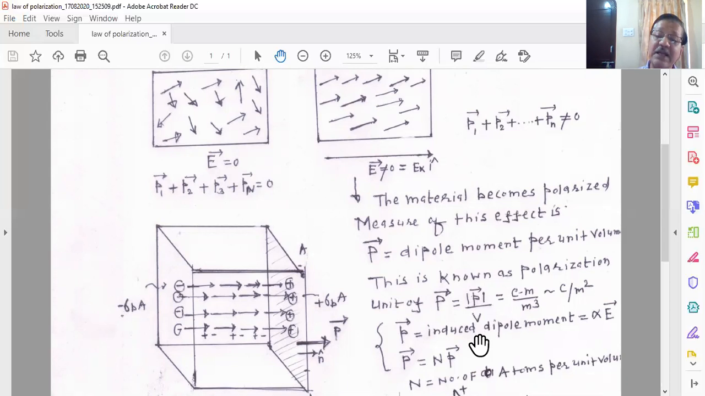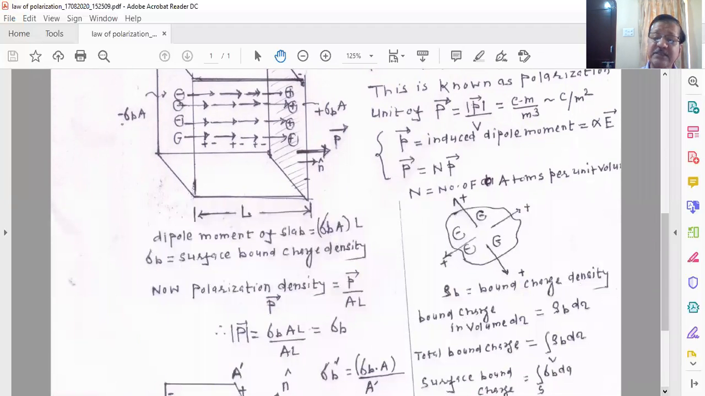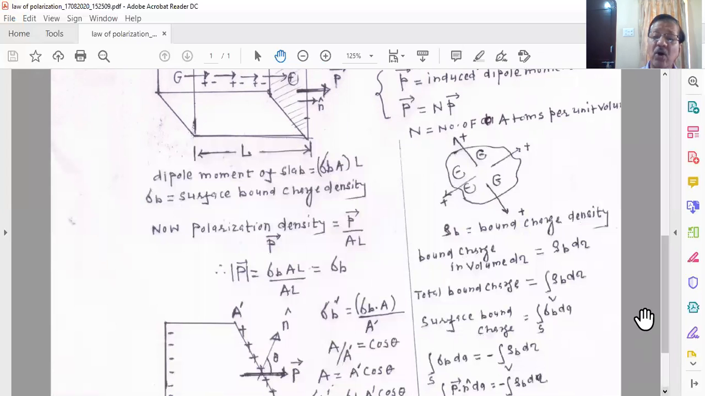So if you take that vector sum, it is nothing but n times the induced dipole moment of each dipole. So please remember that this is the relation: your vector P is related with the induced dipole moment. And once you understand these two relationships of the induced dipole moment and the polarization density vector, we can establish a very important law of polarization. Let us understand the law of polarization which we would like to discuss.